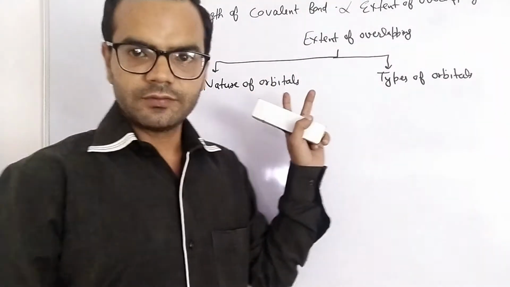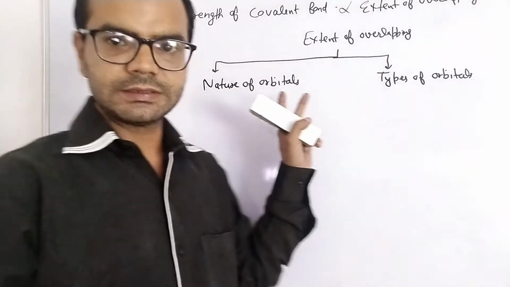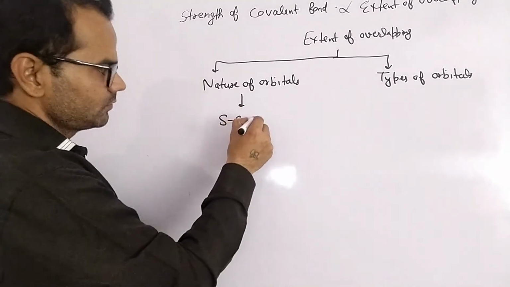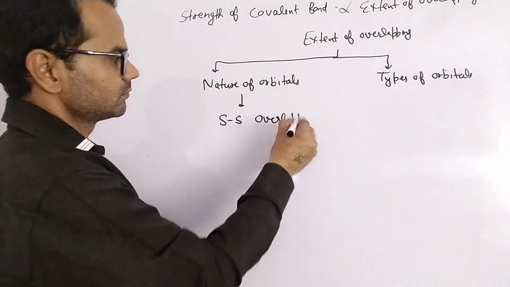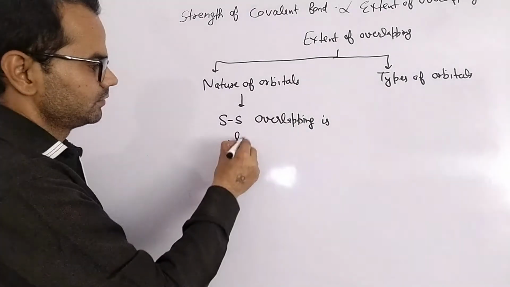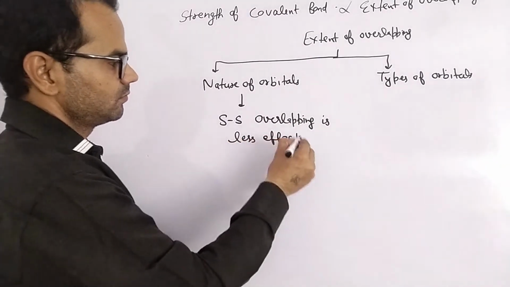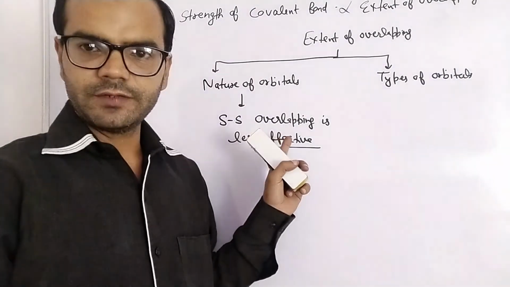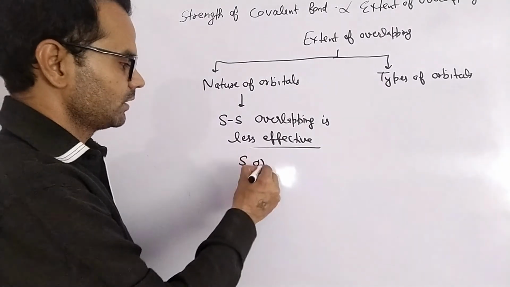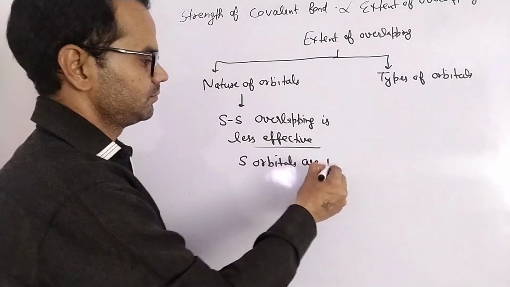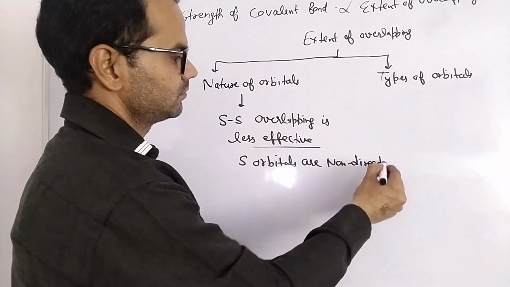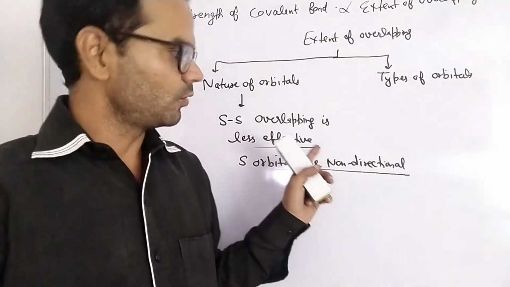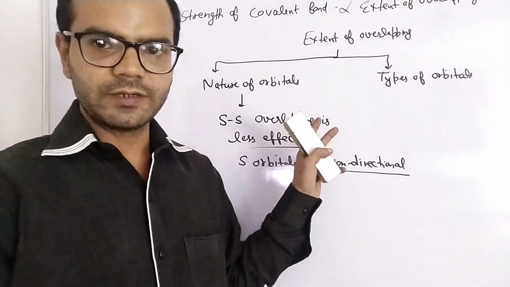Nature of orbitals means we have s orbitals or p orbitals. Generally, ss overlapping is less effective. Why? Because s orbitals are non-directional. So in non-directional orbitals, extent of overlapping is less.